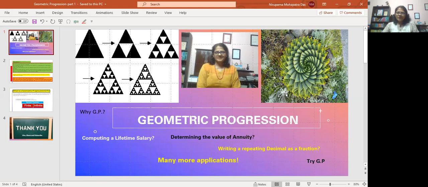Similarly, whenever you are given a repeating decimal, how to express it as a fraction. There are many more applications like this, and of course the growth in population in a geometric manner. In many situations like this you encounter circumstances where you really have to take a major decision, right? So let's try GP. Maybe it may help us.